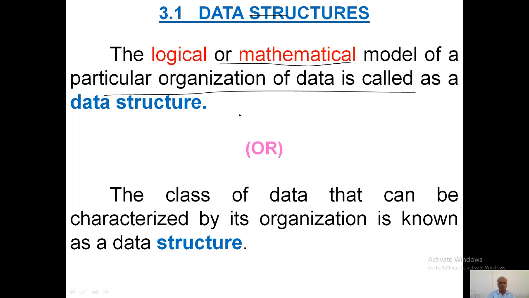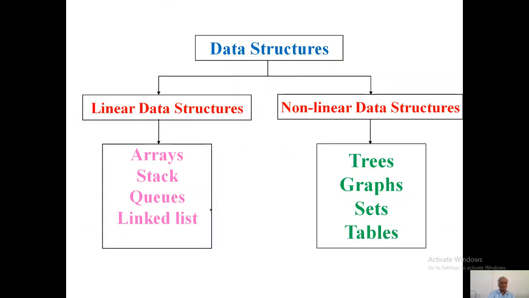It is also explained as the class of data that can be characterized by its organization. So data structure is the logical or mathematical model of a particular organization of data. Later I will explain in detail about all these logical or mathematical specifications.